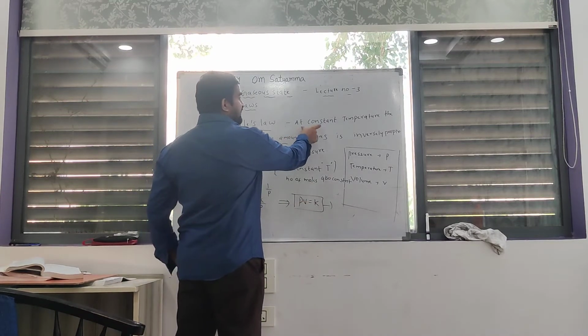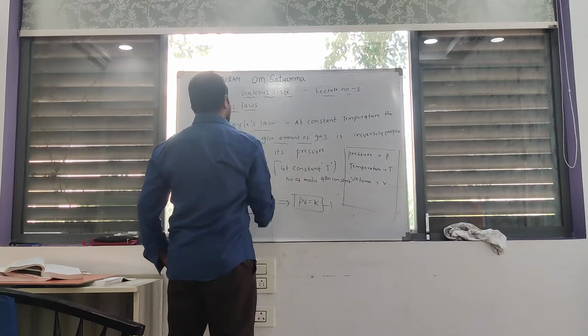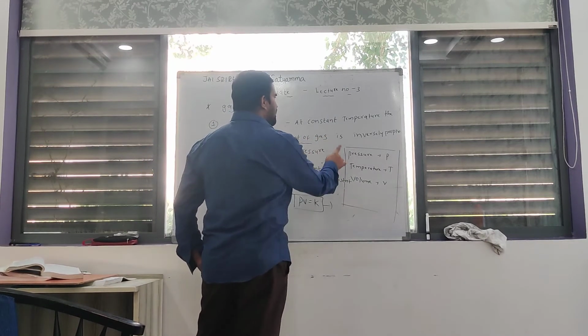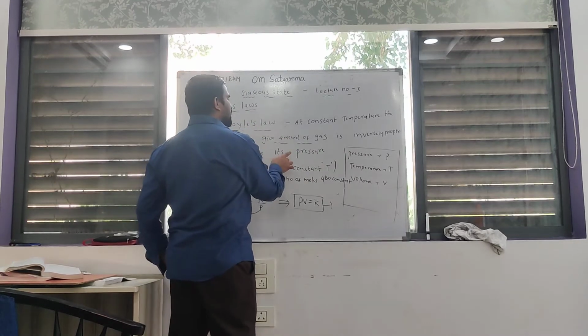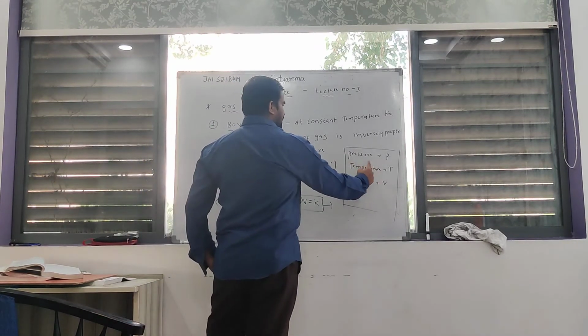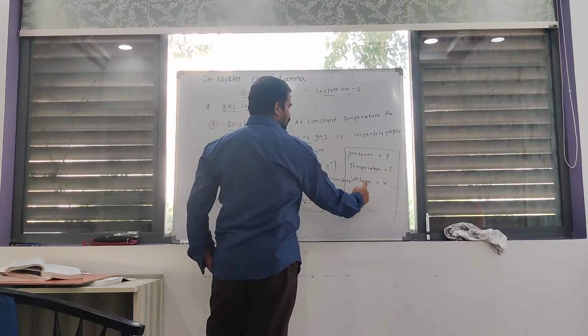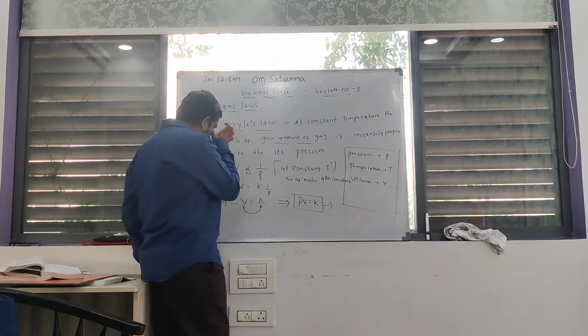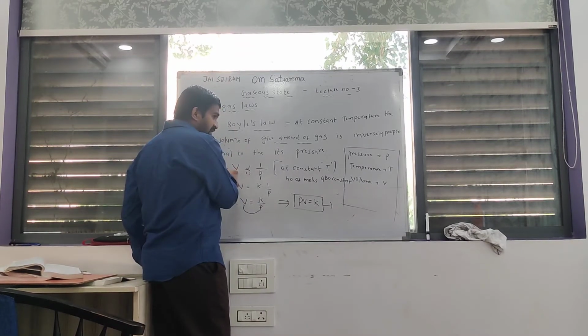Boyle's law. At constant temperature, the volume of a given amount of gas is inversely proportional to its pressure. Pressure is represented by P, temperature is represented by T, volume is represented by V. That's why you can write volume as V.